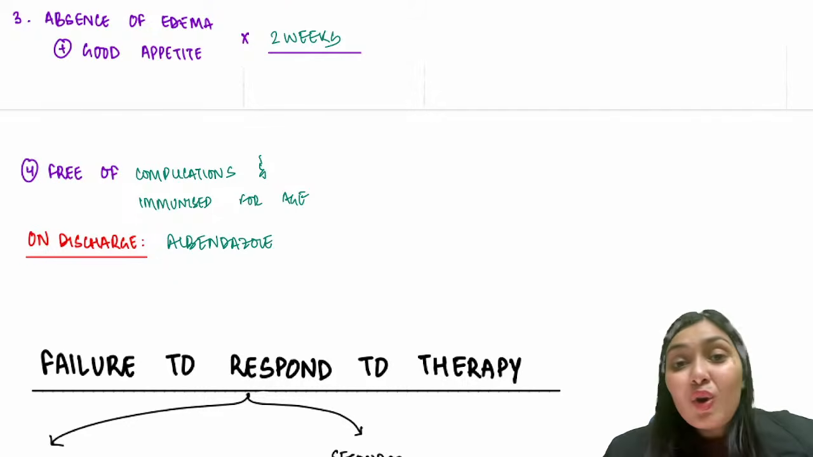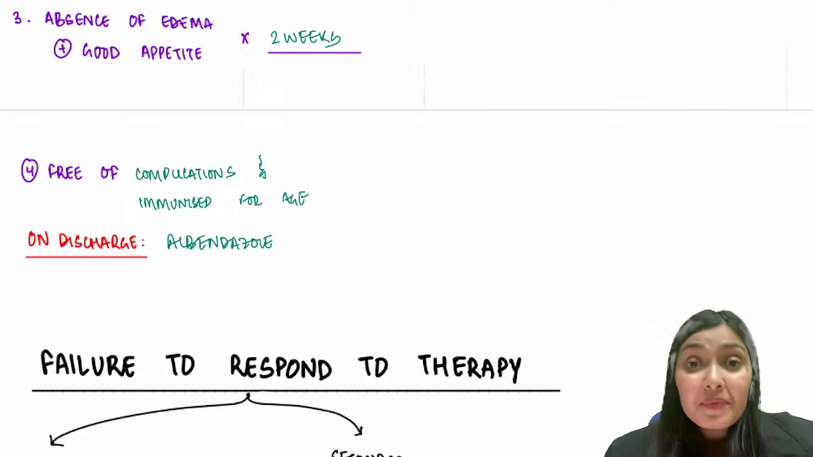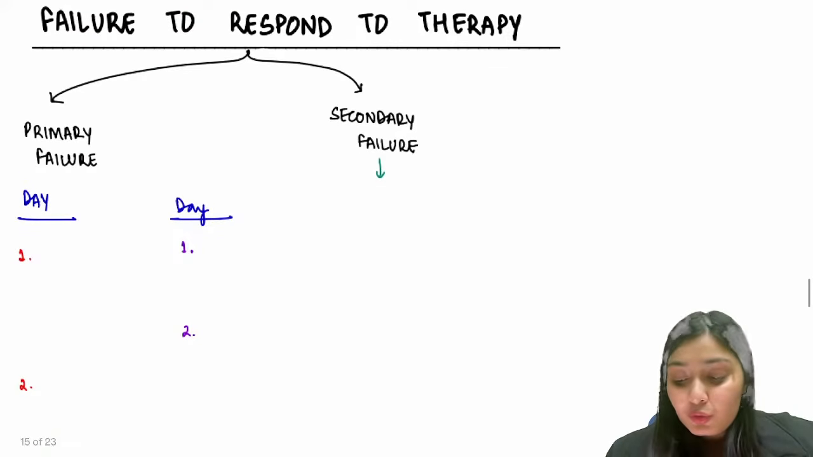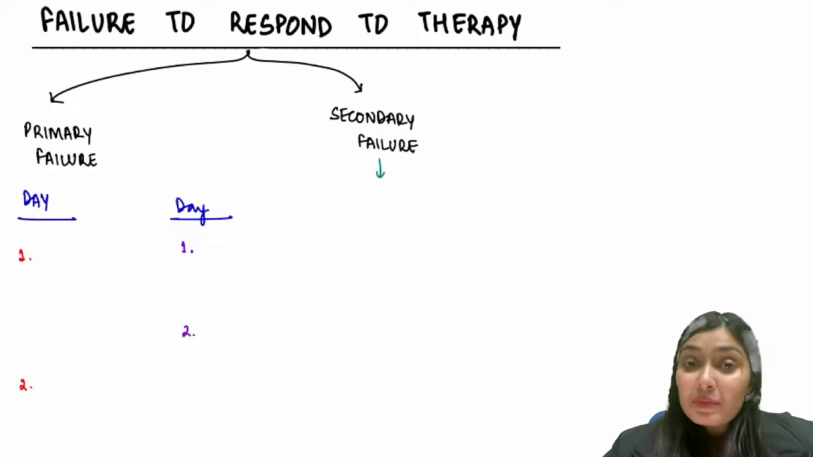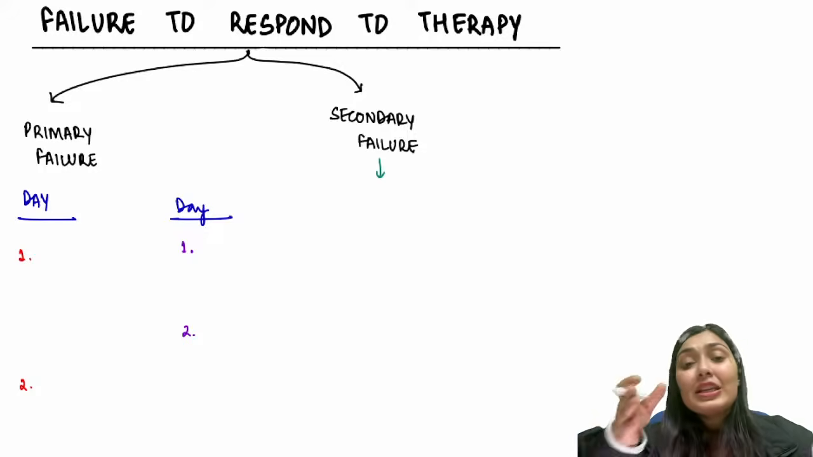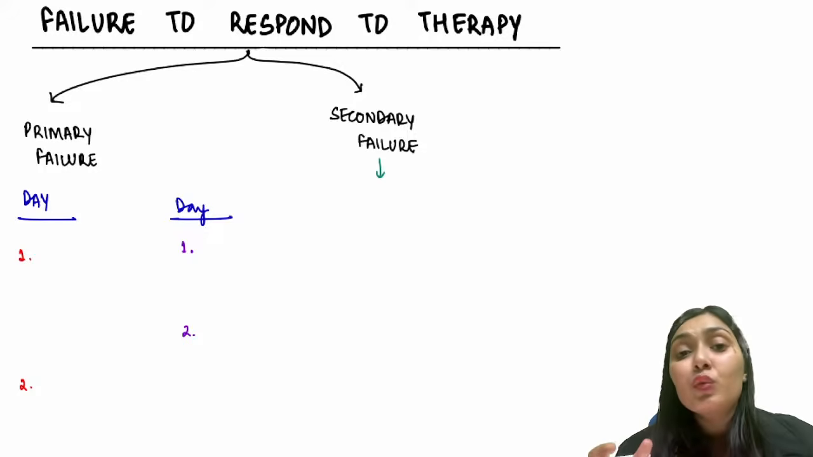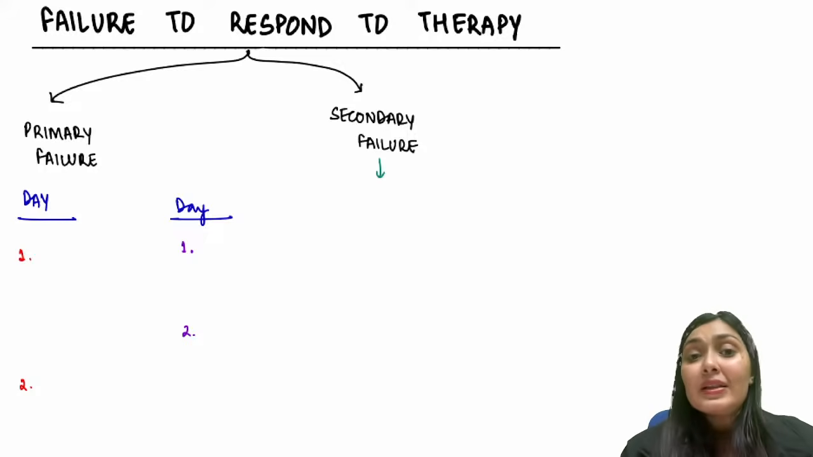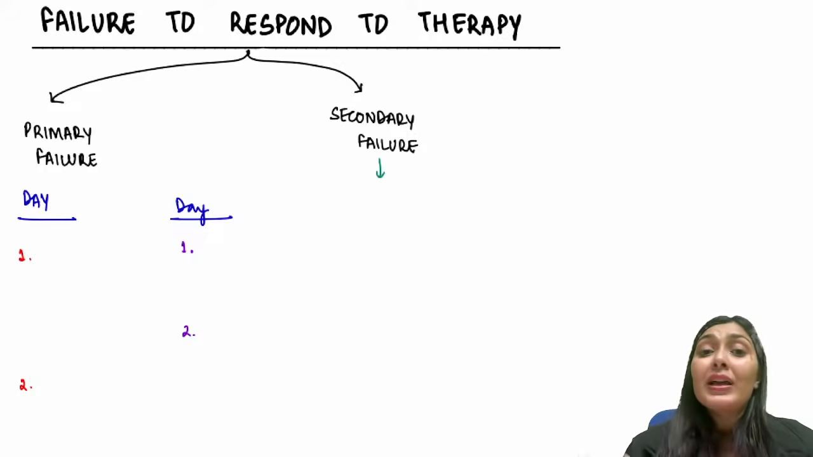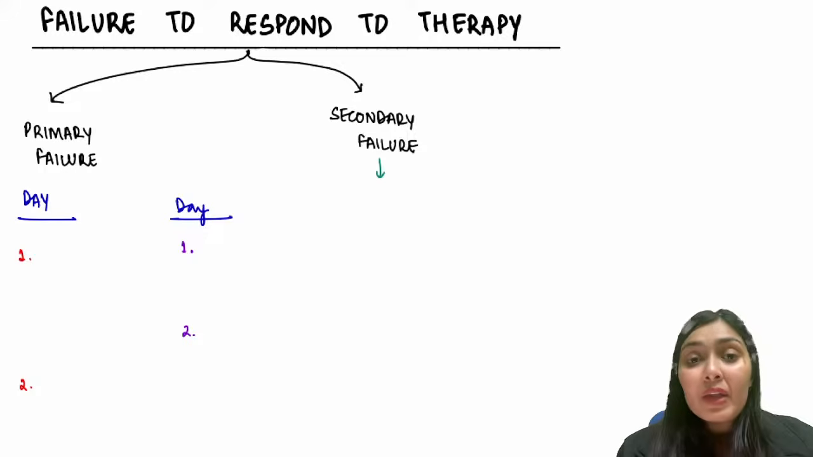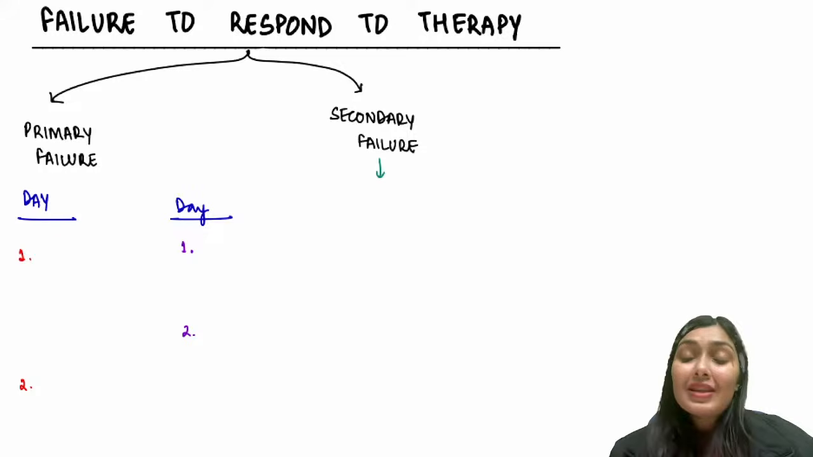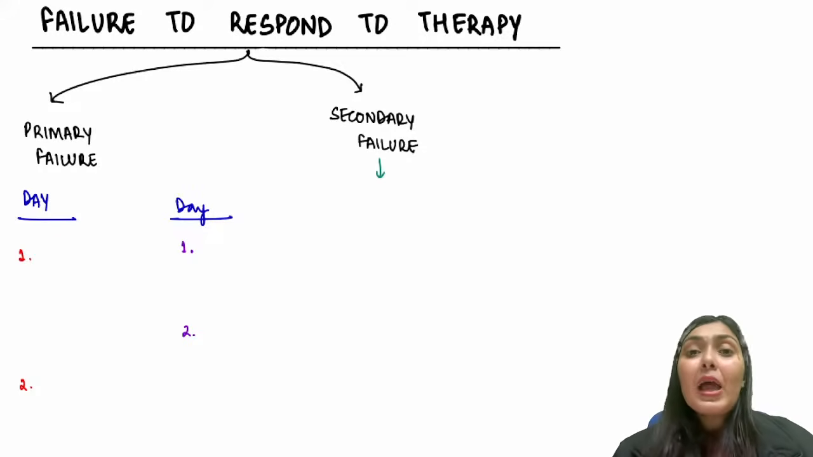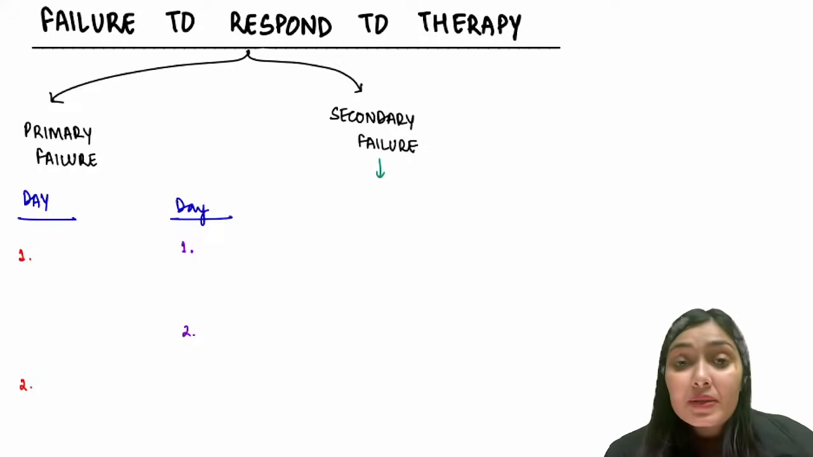But sadly, not all children respond to the therapy, right? Some children fail to respond to the therapy. There could be primary failure or secondary failure. What is primary failure? That in this initial phase, in the stabilization phase only, the child is not responding. The child's appetite is not improving. The child is not losing the edema. What is secondary failure? In secondary failure, the child has crossed the stabilization phase. Now in rehab phase, the child is not gaining weight. Right? So let's understand primary failure and secondary failure.